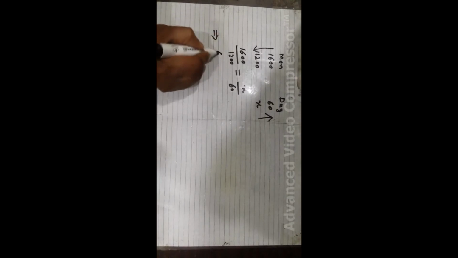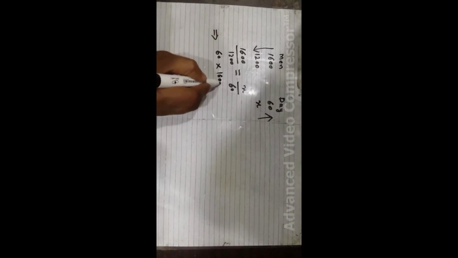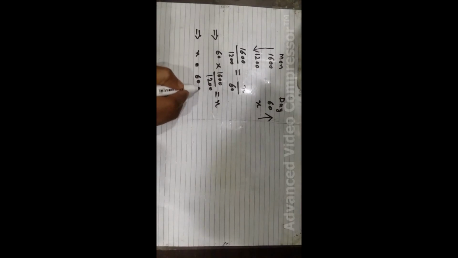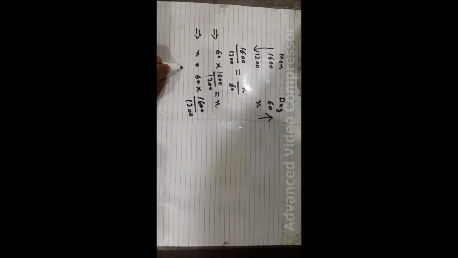We keep x here and bring the 60 here. 60 will be multiplied with 1600 over 1200, and here will be left x. We can write it in this way as well. X is equal to 60 multiplied by 1600 over 1200. So after simplification we get it as 80. So the provision will be sufficient for 80 days. So this is a very simple problem of inverse proportion.